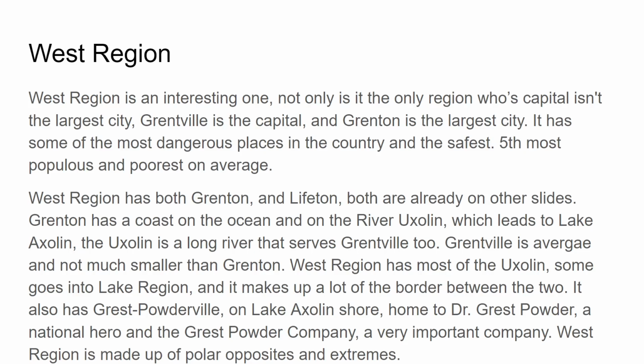It also has Grest Powderville on Lake Axolin's shore, home to Dr. Grest Powder, a national hero, and the Grest Powder Company, a very important company. West Region is made up of polar opposites and extremes. You got poor cities ravaged by constant decades of gang warfare, and tech hubs like Grest Powderville, which are leading in the fields of science.